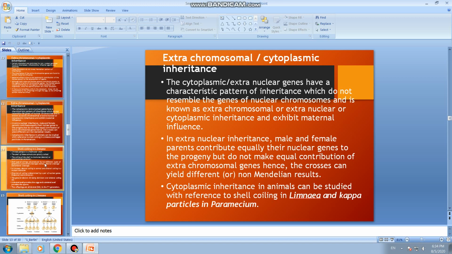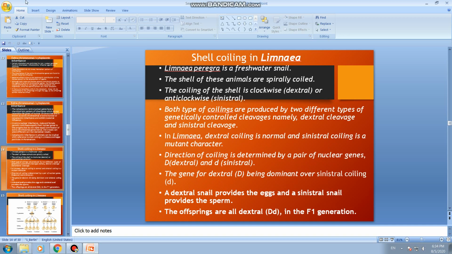Shell coiling in Limnaea we will discuss in detail, but before that you should understand some basic information. It is a freshwater snail and it shows two types of coiling, dextral and sinistral. We will discuss in detail how these dextral and sinistral types of coiling are inherited, and also understand how maternal influence is exhibited by the offsprings.